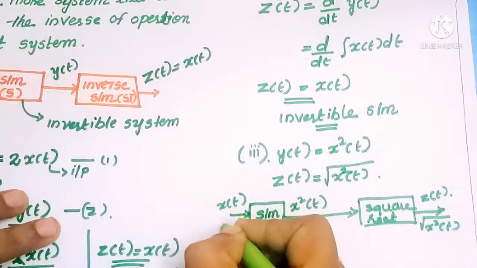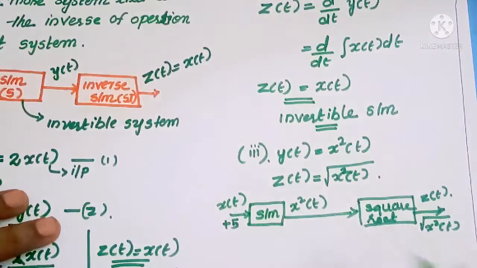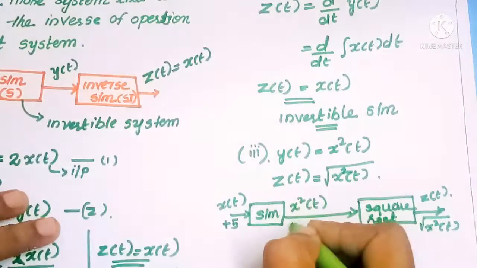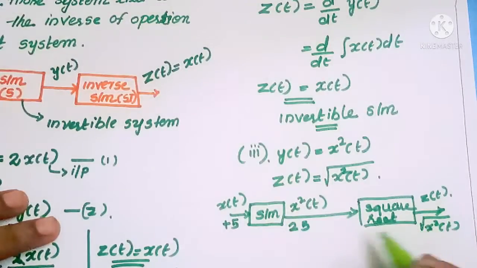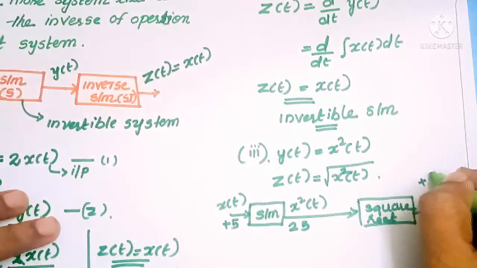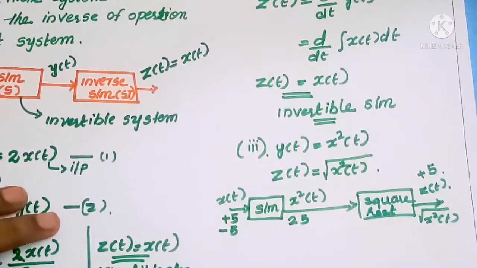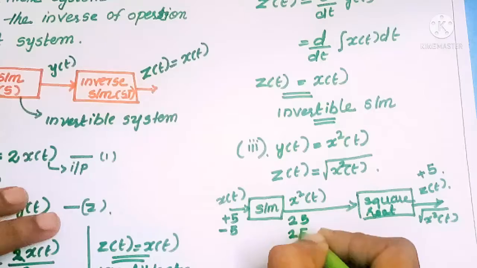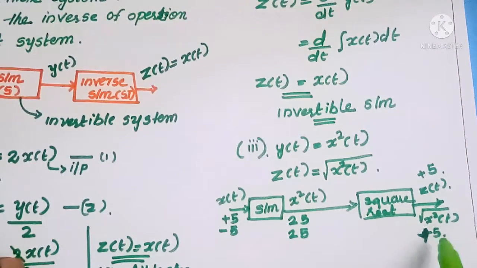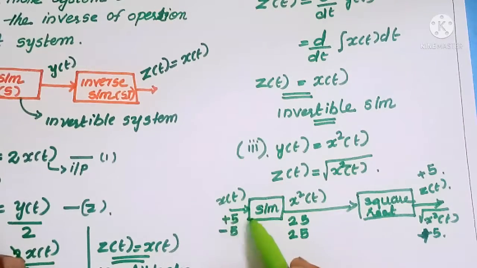Here I am taking plus 5 as the input signal. Then what is the square of plus 5? It becomes 25. If you take the square root, it will become plus 5. Also I am taking minus 5 as the input signal. Then what is the output? It also becomes 25. When given to the square root system, it also gives plus 5. Here I am applying plus 5, and the output becomes plus 5. Here I am applying minus 5, and the output also becomes plus 5. That means x of t is not equal to z of t.